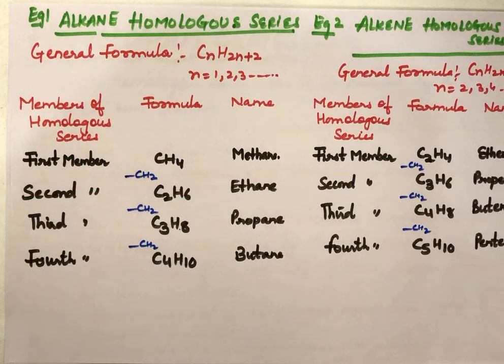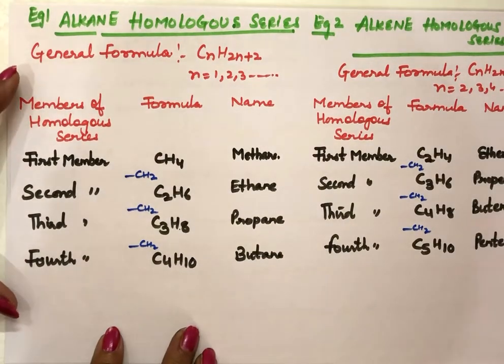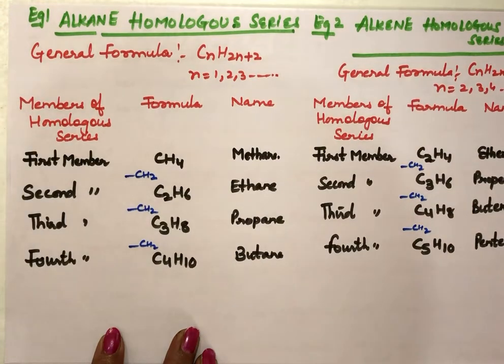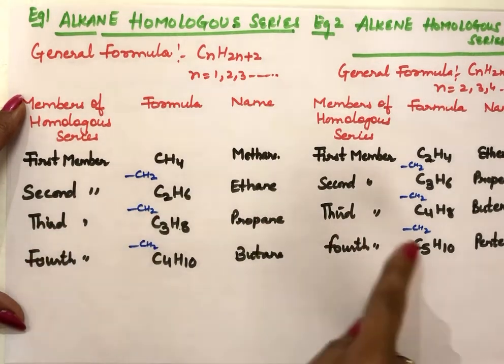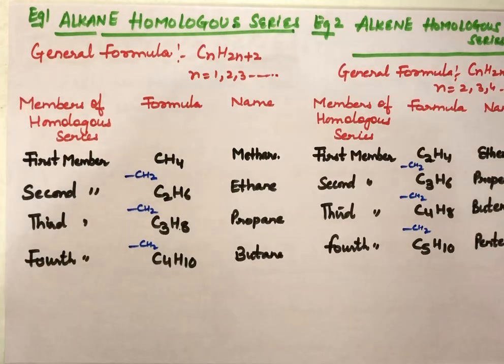Physical properties like boiling point, melting point, solubility, all these depend on the molecular mass. Since molecular mass is changing, so there will be regular gradation. Gradation means increase or decrease in their physical properties will be there. So homologous series, the characteristics that we have written, all these characteristics are the definition of homologous series. Combine all these, that will become what is homologous series. And then some examples we can take. I have taken here 2 examples, one of alkane homologous series, second one is of alkene homologous series. So this is a topic, what is homologous